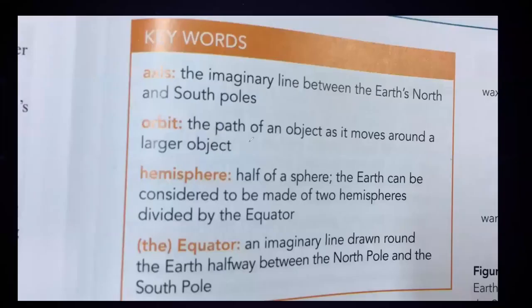Then what are hemispheres? Hemispheres are basically half of a sphere. So the Earth can be considered to be made up of two hemispheres, which is divided by the equator. And the equator, again, is an imaginary line halfway between the North Pole and the South Pole.